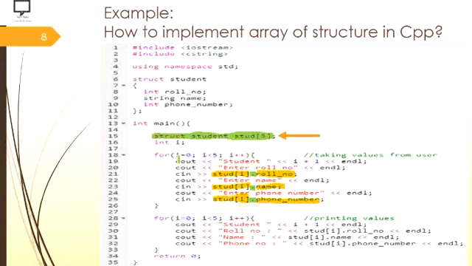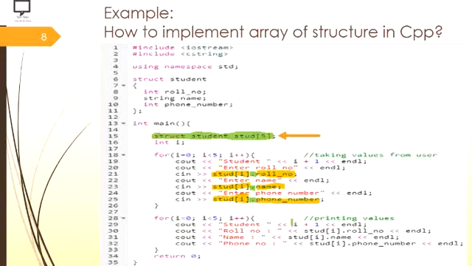This will go for i equal to 0 while i is less than 5, so for the zeroth student, first student, second student, third and fourth student. That is from 0 to 4 it will accept separate values for all the students. And at the end, whatever information we have accepted from the user, we display with the help of another for loop.